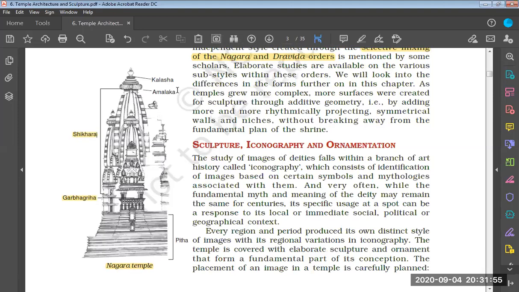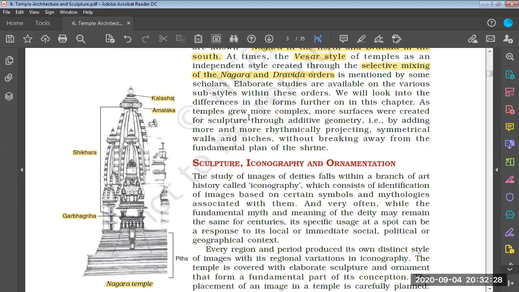Then on the top of Shikhara, we have something known as Amlaka. Okay, this is Amlaka. It is just on the top of Shikhara. It is like an umbrella shape, but in circular form. On the top of Amlaka, we have Kalash. Kalash is at the top. So if we discuss the basic features of the Nagara style of temple architecture, we have Garbhagriha, Shikhara, Amlaka, and Kalash. These are the things.